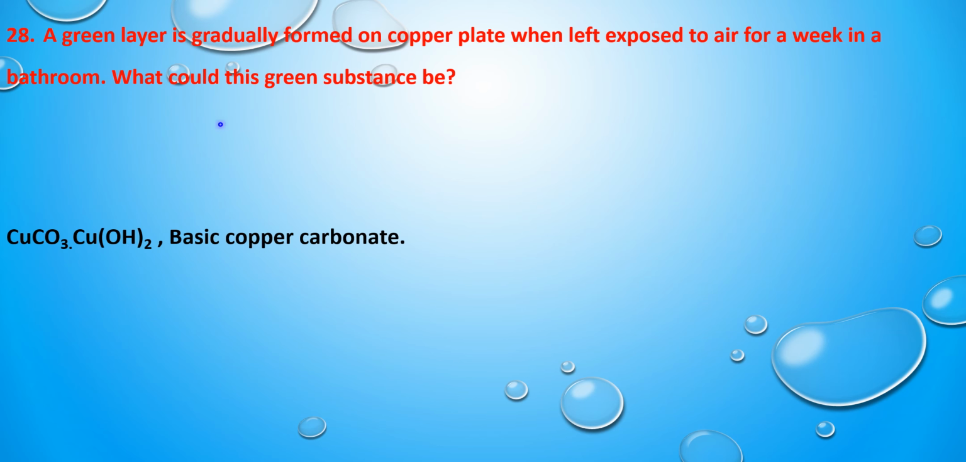Because when copper is exposed to air, it reacts with the oxygen of the air and forms copper oxide. This copper oxide in turn reacts with carbon dioxide of the atmosphere and forms basic copper carbonate. This basic copper carbonate is greenish in color, hence a greenish layer is going to be formed on the copper. Its formula is going to be CuCO3 dot Cu(OH)2.